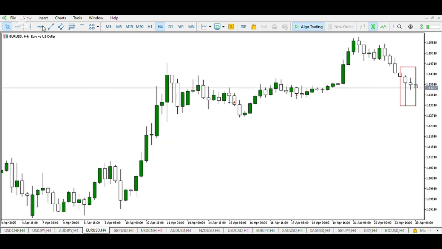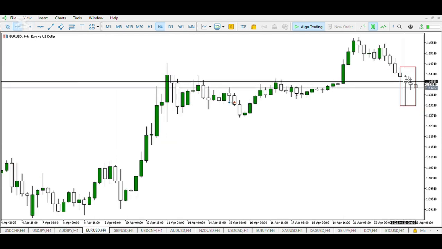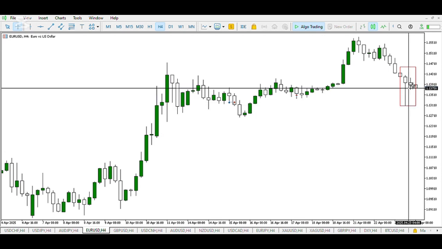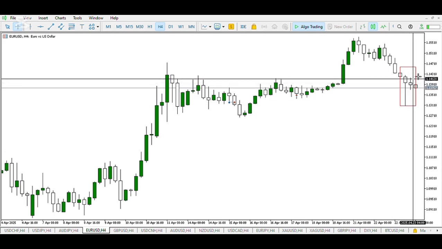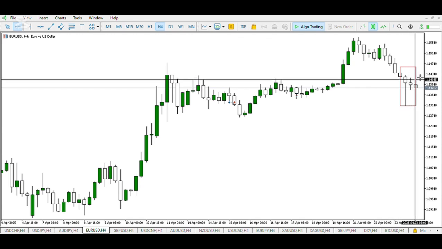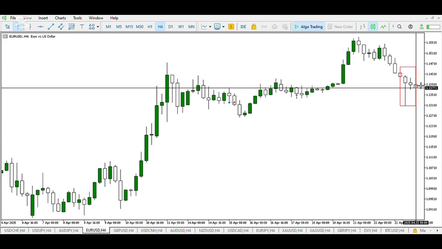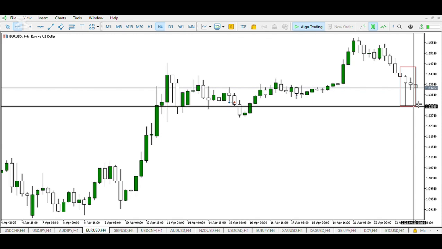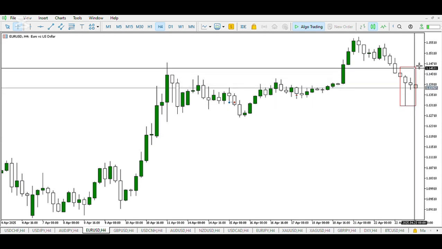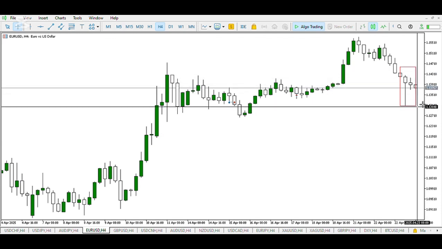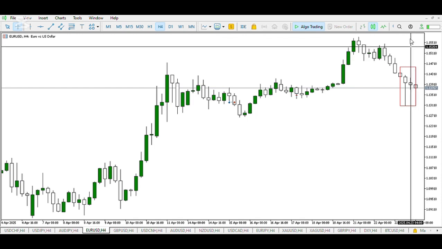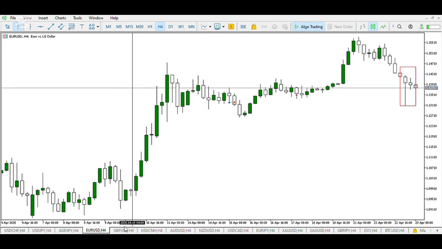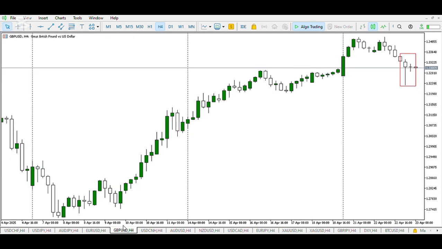On EUR/USD, at the opening of the Asian session, we can see the sellers pushing price down, breaking the low of yesterday, and in the second half you can see the sellers maintaining their dominance. However, not much of a move. Following from this, we also expect a sell to buy, and for a sell to buy to occur, we expect the low of the day to be raided and the high of the day to be raided with 1 or 2 candles, and the bulls to make a move up, break the high of the day, break the high of yesterday, and push price higher for a stronger euro against the US dollar.